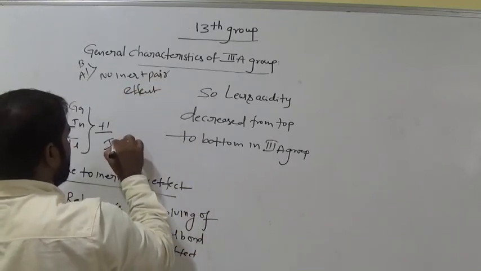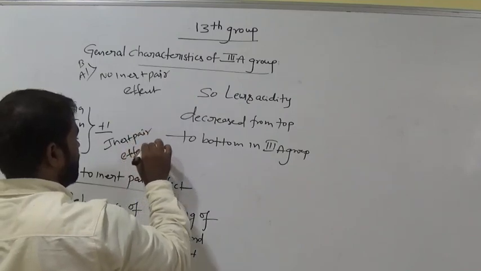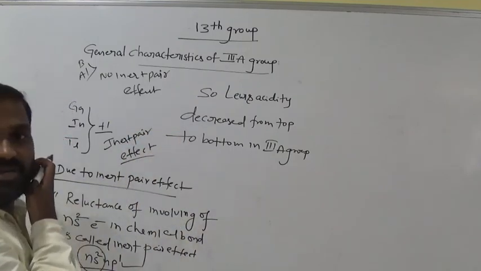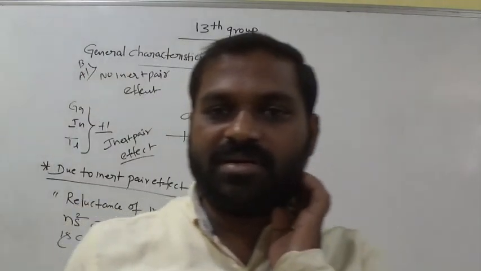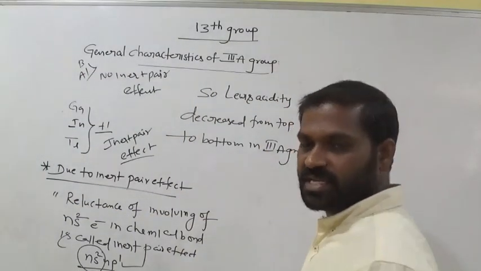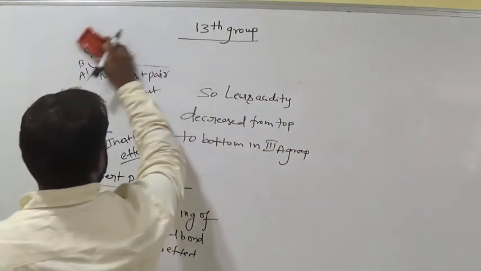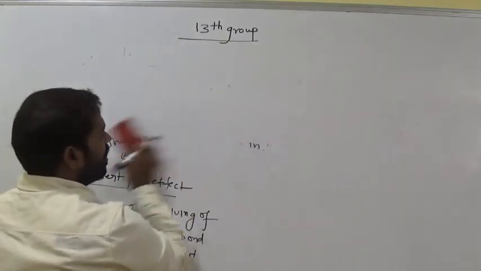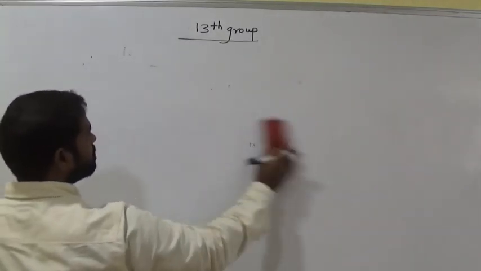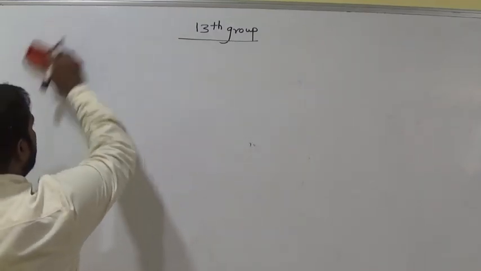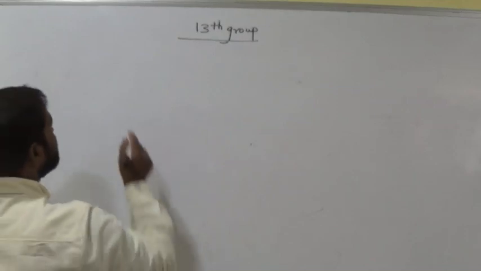But here the inert pair effect is there. Inert pair effect simply means these outermost ns electrons are not involved in the chemical bond. Is that clear, all of you? So these are some of the general characteristics of third A group elements. Then let's go for some chemical reactions.